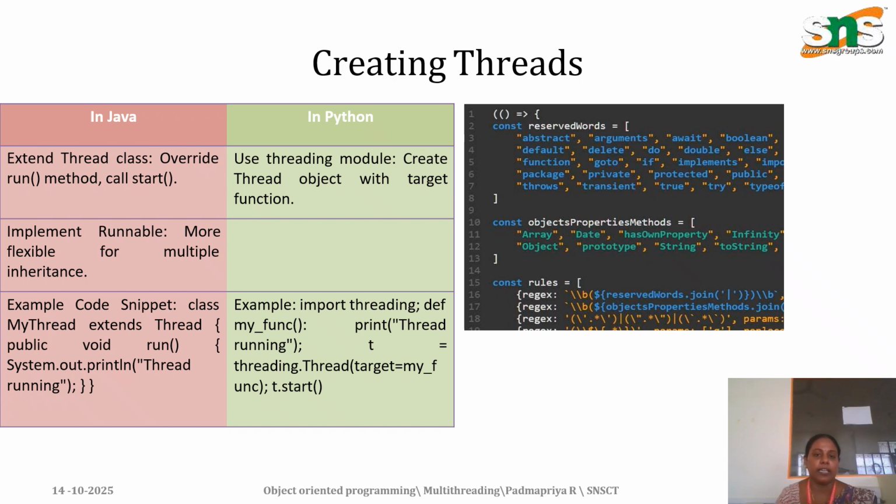This is creating threads in Java and Python. In Java, extend the Thread class, override the run method, and call start. In Python, create a thread object with a target function. An example code snippet is: class MyThread extends Thread, and in Python, import threading and define my function.